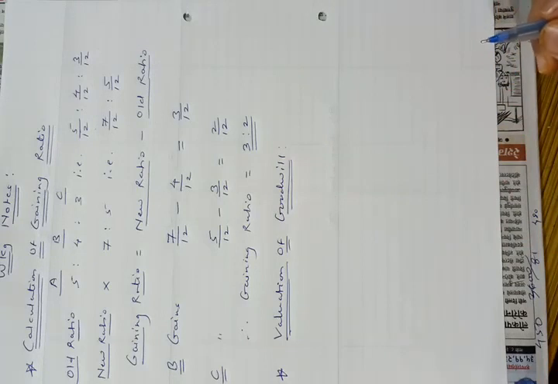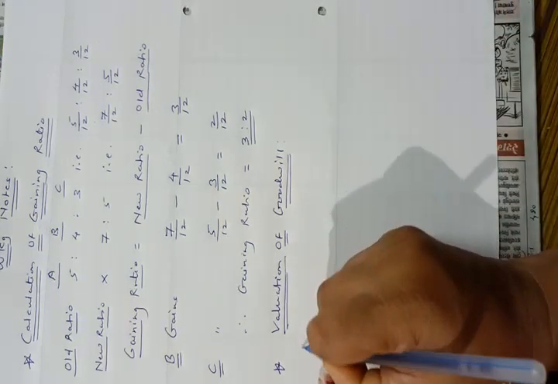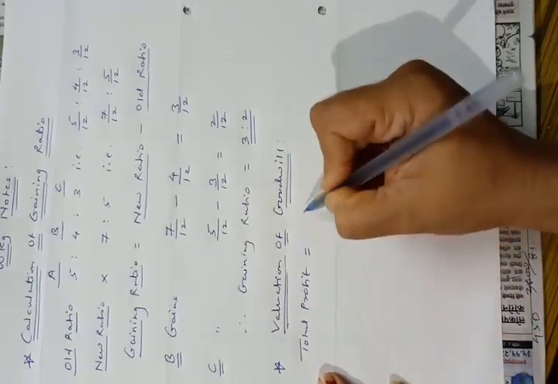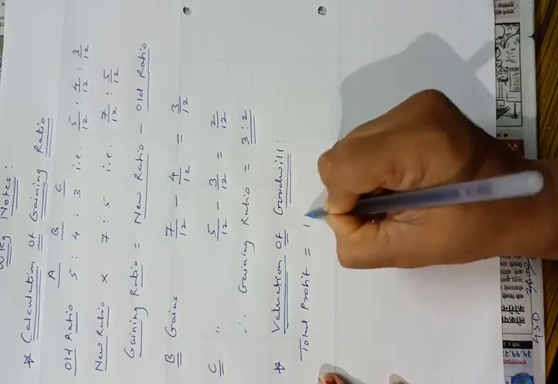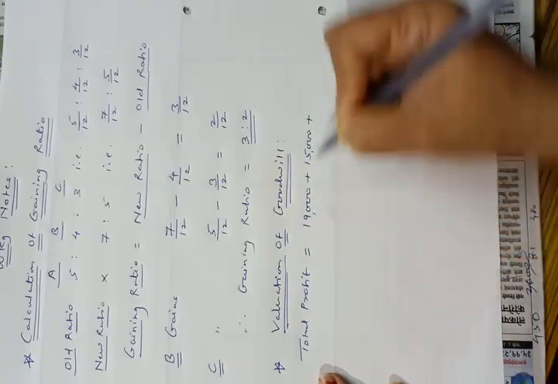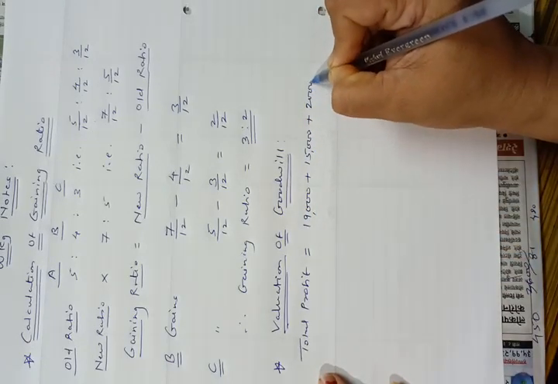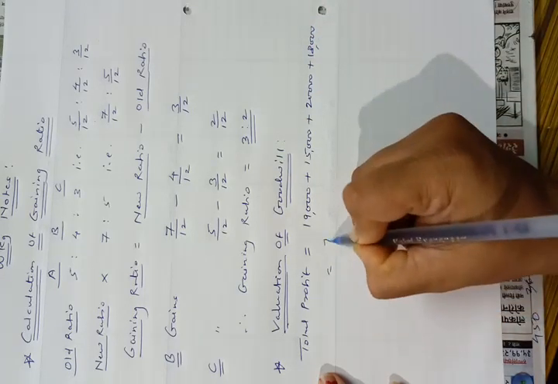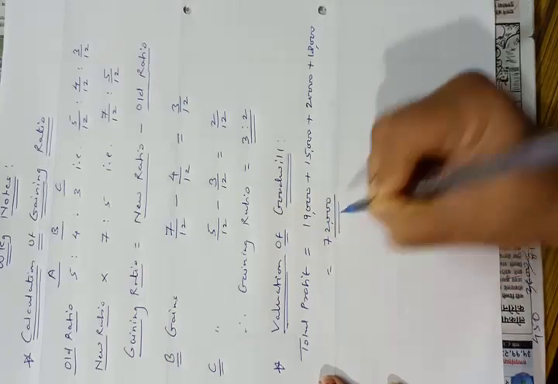See the adjustment. In the adjustment, they have given us 4 years profits and they told us that goodwill is valued at 2.5 years purchase of average profit of last 4 years. So let us start. First we have to calculate total profit. Total profit is equal to, see the profits given in the adjustment, 19,000 plus 15,000 plus 20,000 plus 18,000, which is equal to 72,000.